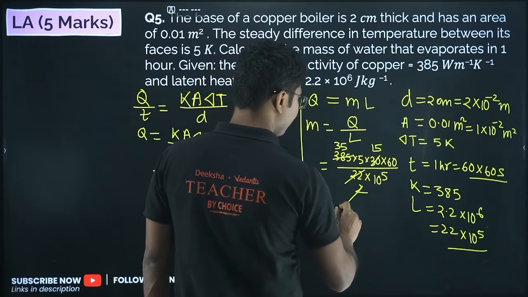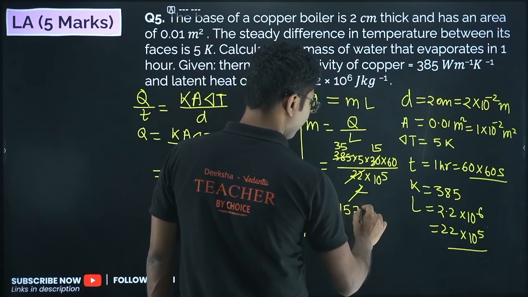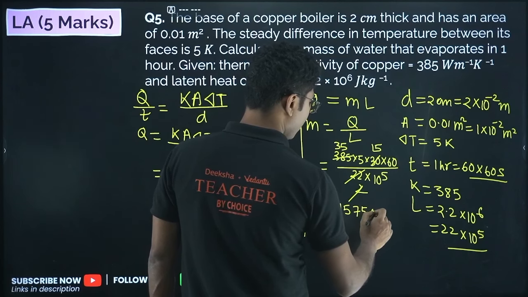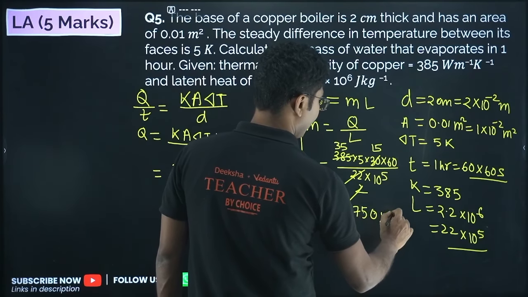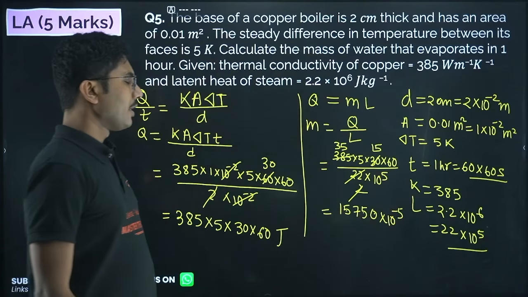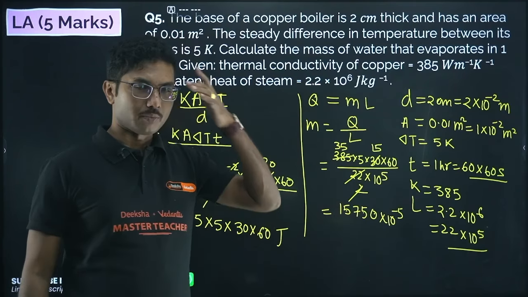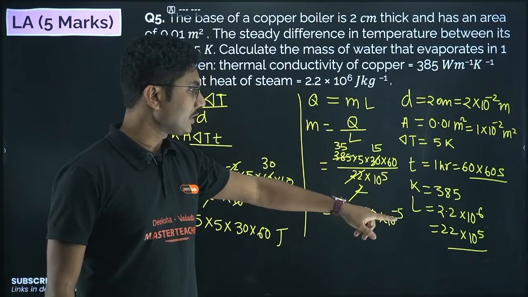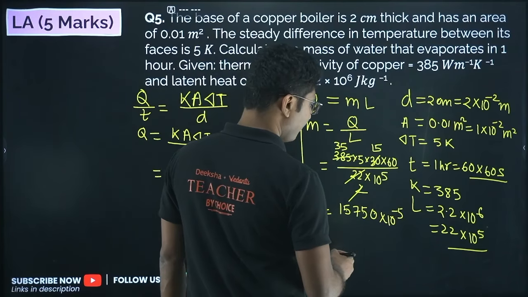So you will get this as 15750 into 10 to the power of minus 5. Okay, so if you multiply all these quantities, you will get 15750, and there will be 10 to the power of minus 5 in the division, so it will go up. So now it's time for us to adjust the division.